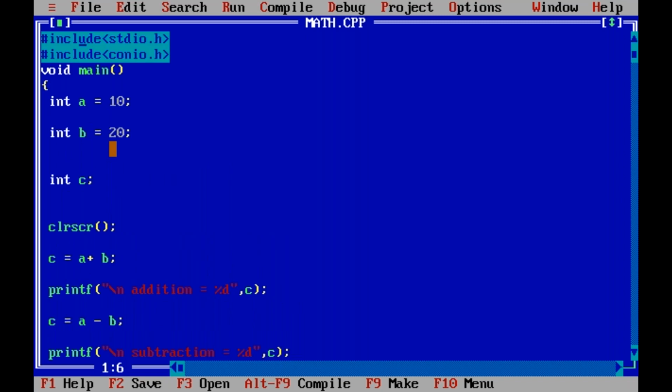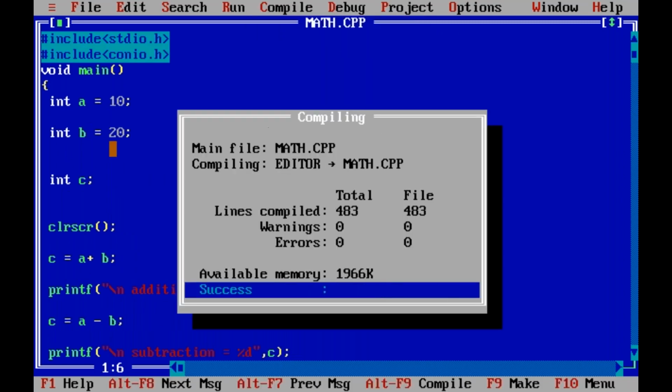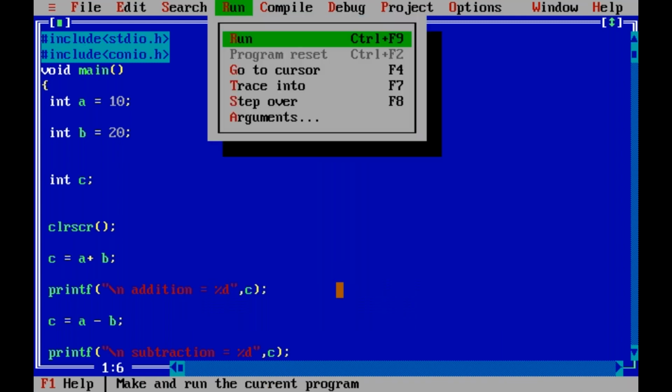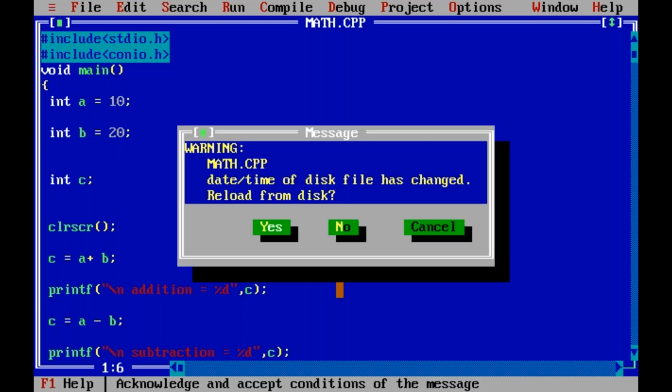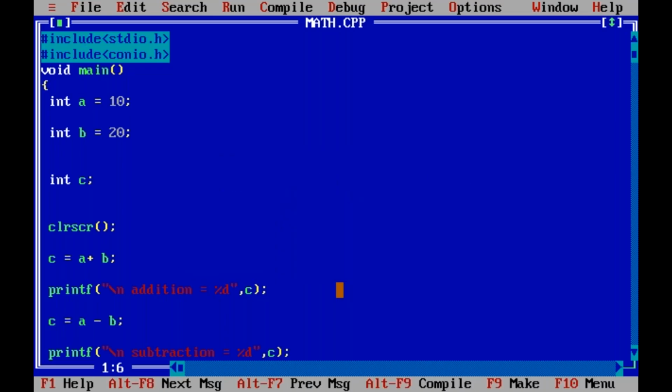This is the complete C program. Now compile. Success, no errors, 0 errors. Press any key. Now run the program. See this: addition, subtraction, and multiplication. Addition 30, subtraction minus 10, multiplication 200. That's it. So this is a C program.